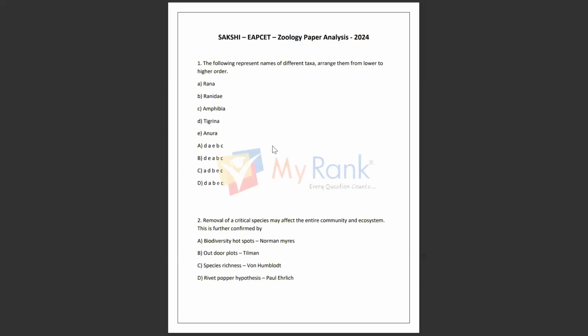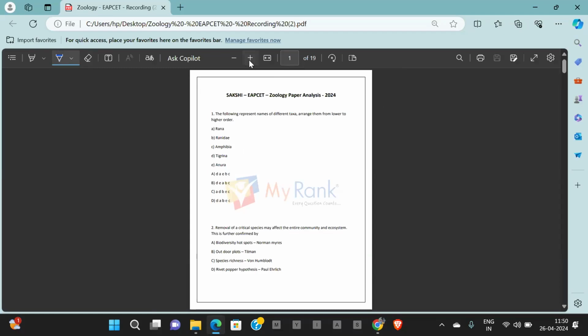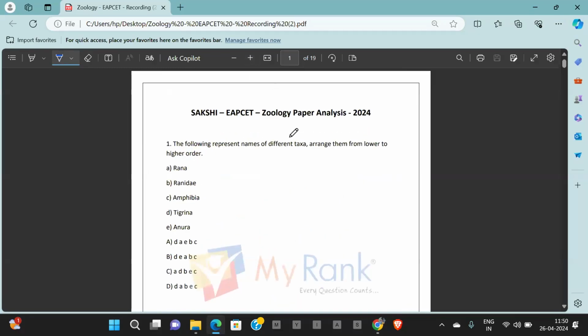Starting with question number 1. The following represent different names of different taxa. Arrange them from lower order to higher order. Here they're asking for the chronological arrangement of the frog, that is Rana tigrina.